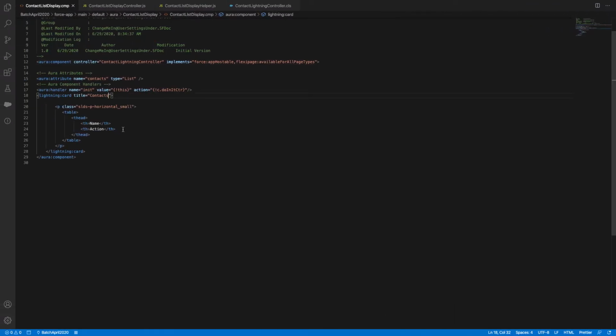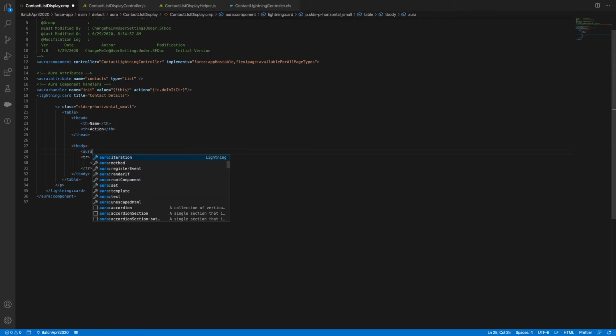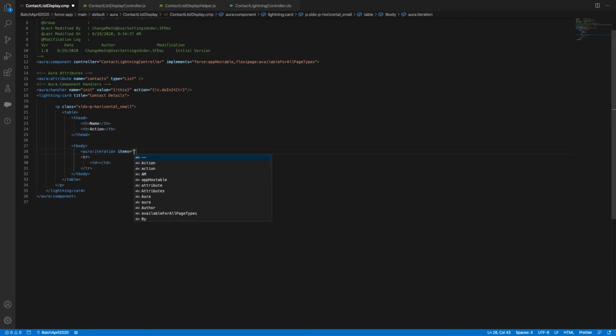Contact details, name and action, and then you have table row. Table row in the sense the data, table data. That is called tbody. What will tbody go? Tbody will go table row, it means tr. And then table data is nothing but table column. So for this, the table row will go inside your aura:iteration. Aura iteration, items.